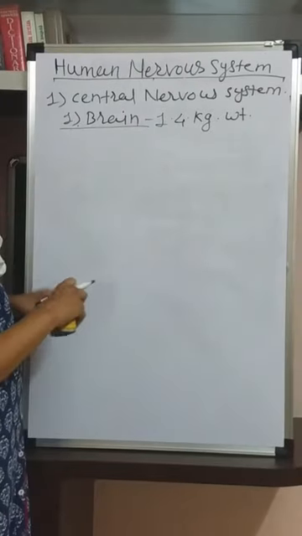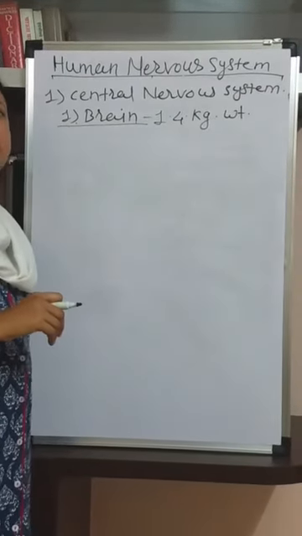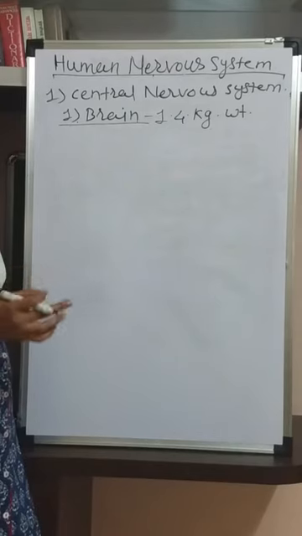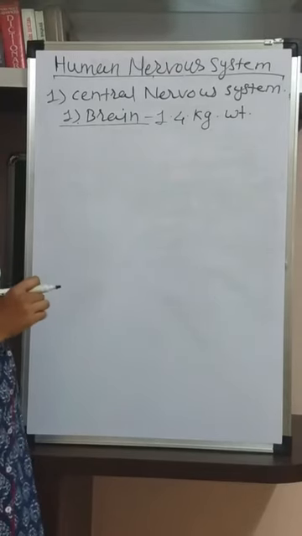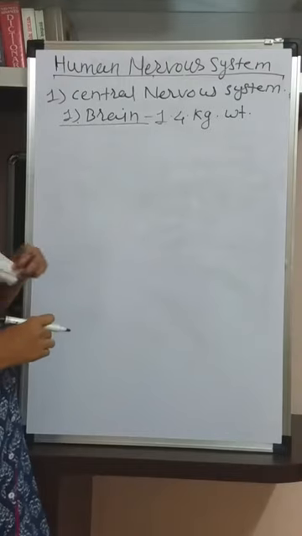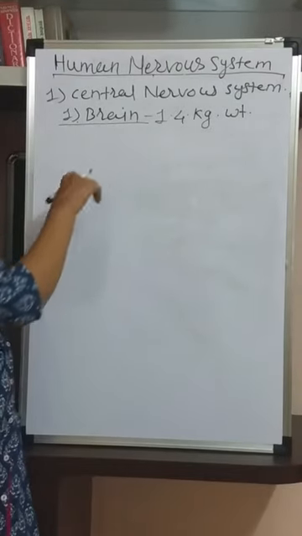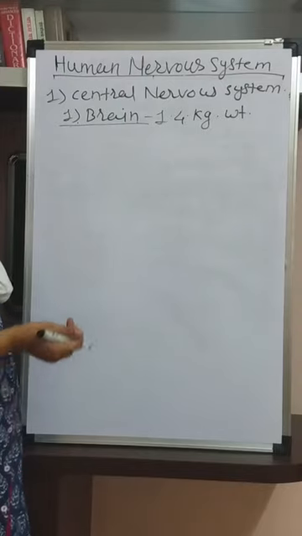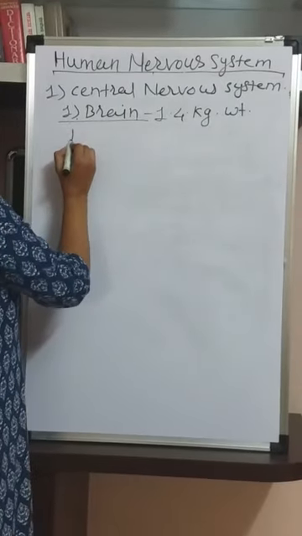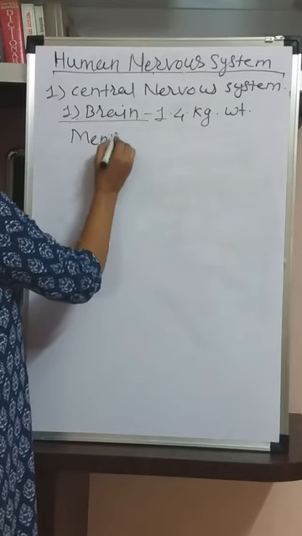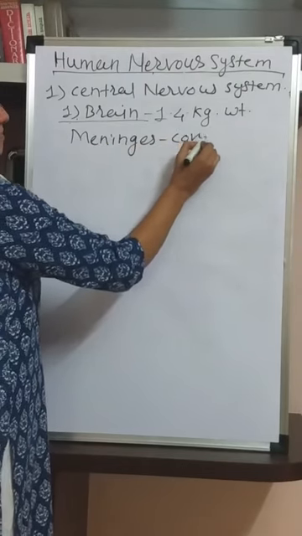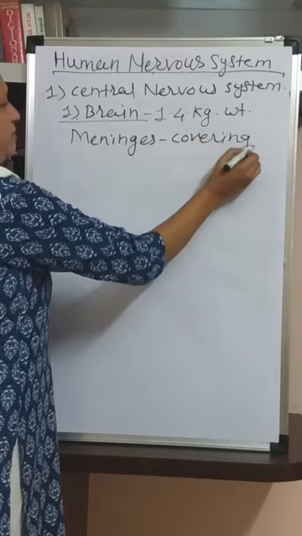Now about the brain. As you know, the brain is a very important and delicate organ. It is protected by a bony box called the cranium, the brain box. Again, this brain is covered by three meninges or membranes. Meninges means coverings or membranes.